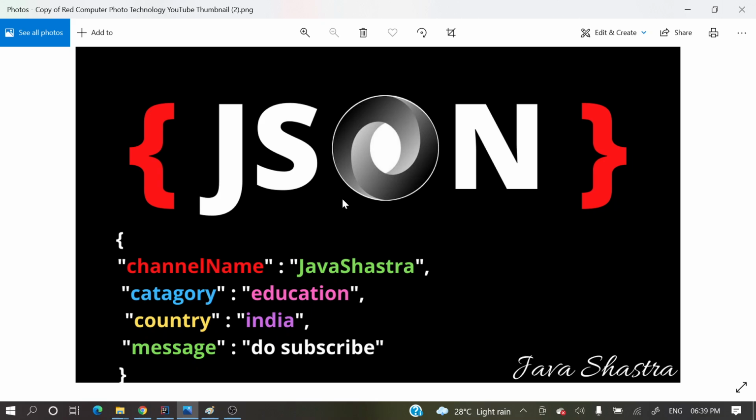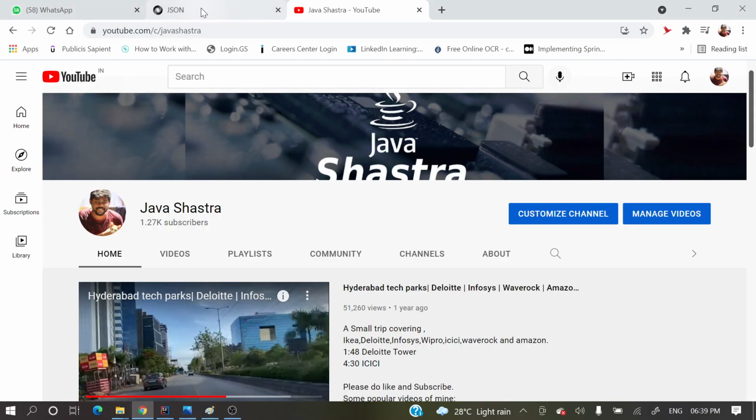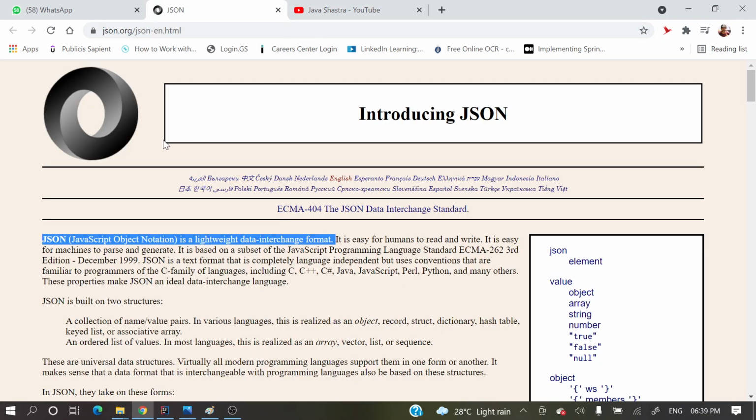So let's start. Let me open this official website. If you see over here, this is the official website of JSON. JavaScript Object Notation, some fancy name, is a lightweight data interchange format. What is that? JSON is a lightweight data interchange format. Hope you are not getting anything. Okay, let me explain clearly.